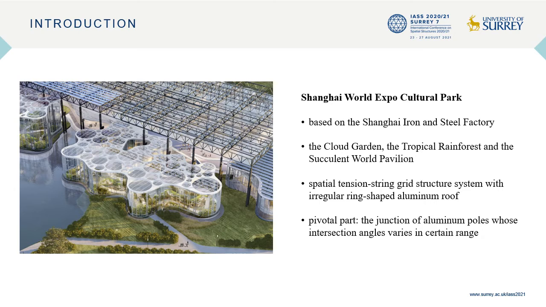The green garden contains 3 greenhouses, and the structure system is a spatial tension string girder structure system with an irregular ring-shaped aluminum roof. This ingenious roof form is composed of circular aluminum alloy structures in different sizes. As shown in the picture, the piped part is the junction of aluminum poles whose intersection angle varies in a certain range. To figure out the mechanical performance of this joint, a parametric model is established and finite element analysis has been applied, which provides a reference for further detailed optimization.